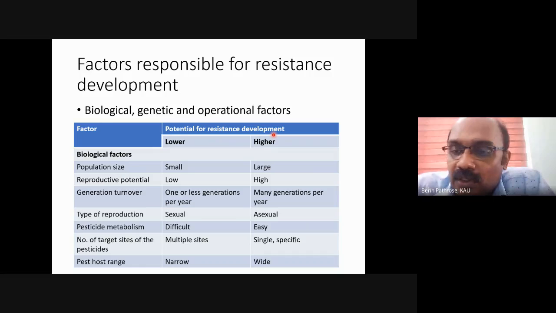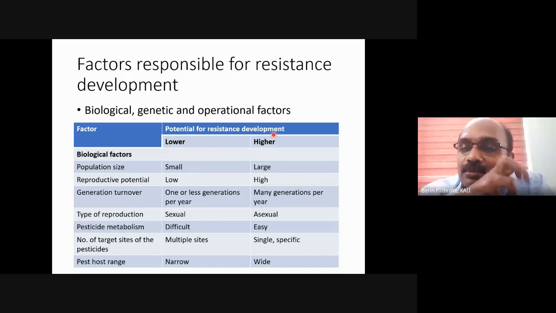The reason is, if there is less population, we can almost treat the area pretty thoroughly and we can bring down the population pretty easily. That's one thing. If the population size is more, there is a chance of more survival of individuals. So that is one chance where we can have higher chances of development of resistance. Another thing is that if the population size is more, the diversity also can be more. That means there is a chance of more individuals with resistance. So the chance of resistance development is also higher.